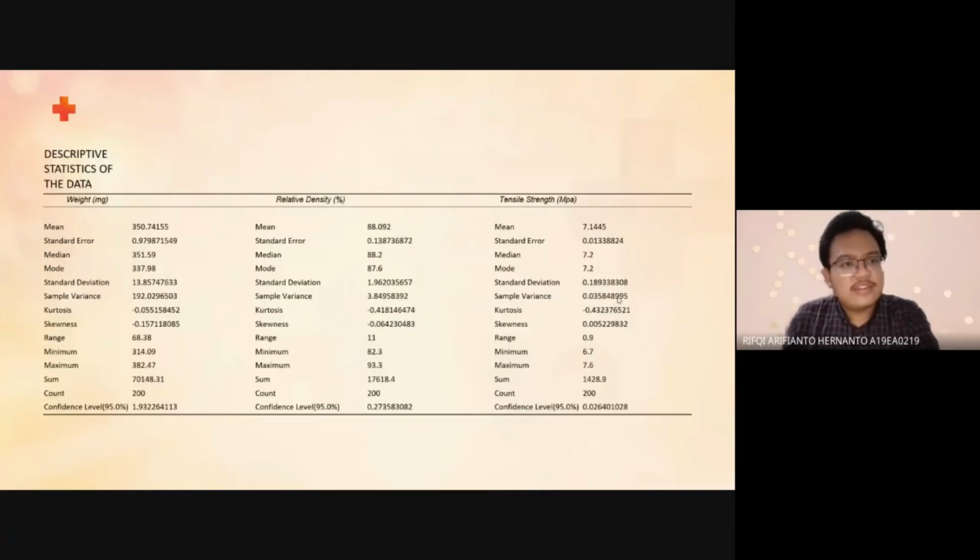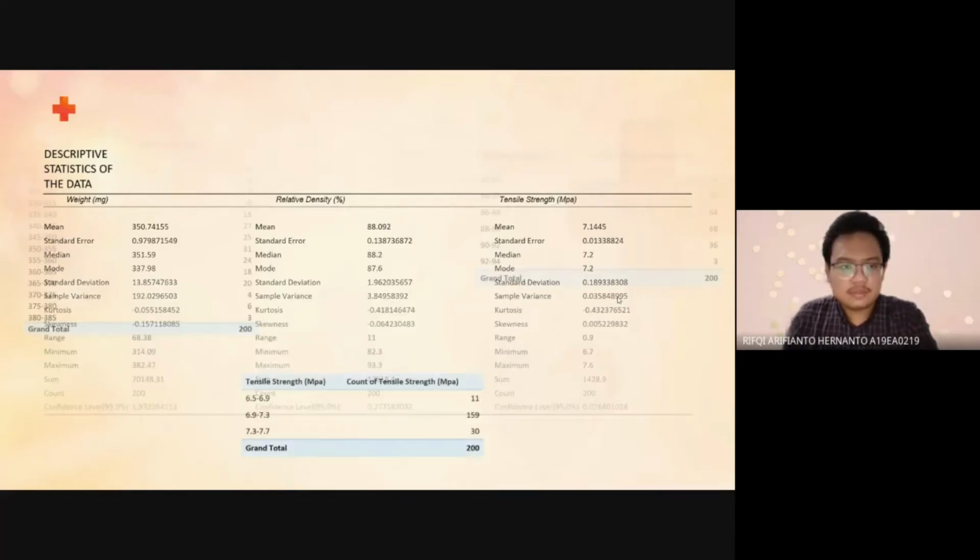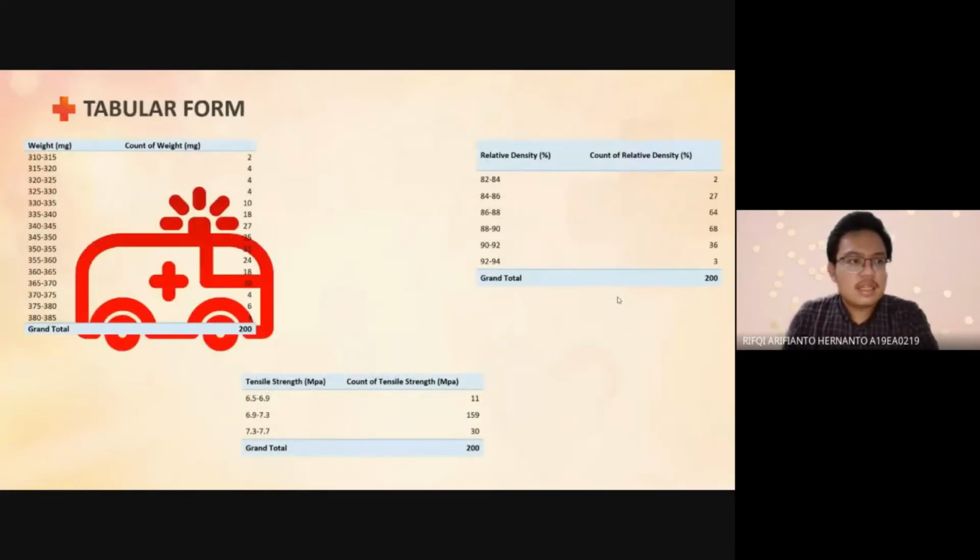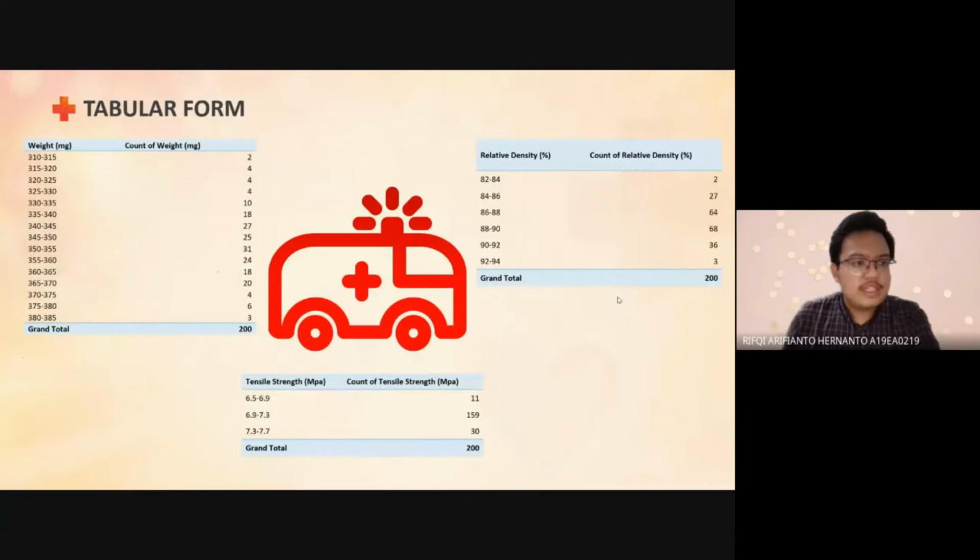This is the descriptive statistics of the data: the weight, the relative density, and the tensile strength. Tabular form. So this is the frequency table of the weight with the grand total of 200. The right table is the frequency table of the relative density with a grand total of 200, and the middle is the frequency table of the tensile strength with the grand total of 200.